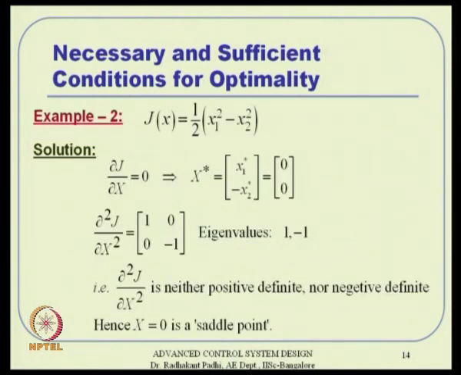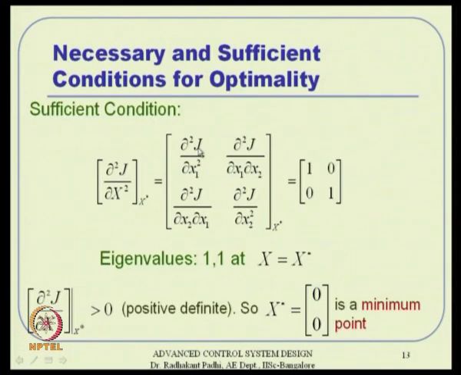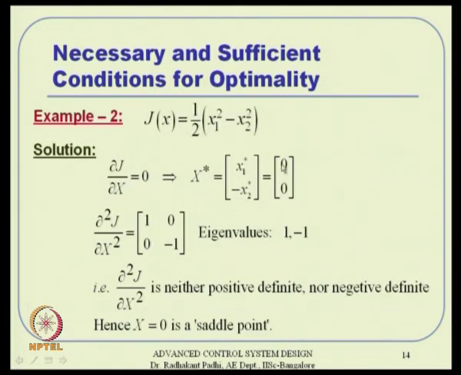Now, suppose you change this problem a little bit, and we take a different problem. Instead of x 1 square plus x 2 square, we change the problem to x 1 square minus x 2 square. Then what happens? We again start with the same idea, take the first derivative, and that gives us the x star candidate solution, which again turns out to be 0 0. However, when you take the second derivative, the eigenvalues turn out to be one positive and one negative, and hence it is neither positive definite nor negative definite. And hence it turns out to be a saddle point. In other words, on one side the function gets a minimum value, and on the other side the function gets a maximum value.